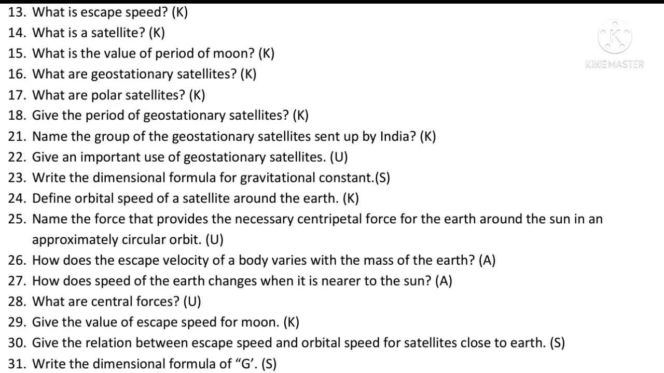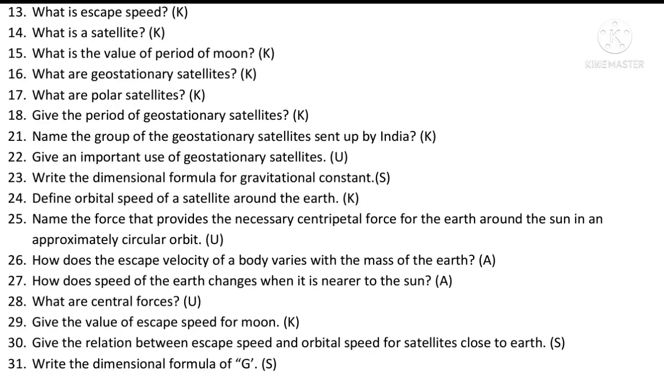25th question. Name the force that provides the necessary centripetal force for the earth around the sun in an approximately circular orbit. Yes, you are right. Gravitational force. How does the escape velocity of a body vary with mass of the earth? Yes, you are right. Escape velocity is directly proportional to the mass of the earth. How does the speed of earth change when it is nearer to the sun? When earth is very much nearer to the sun, its angular velocity is going to increase.